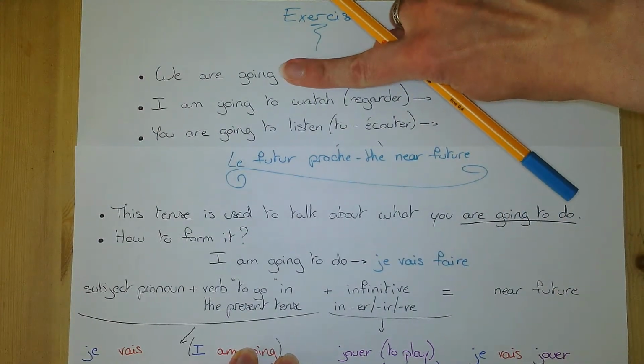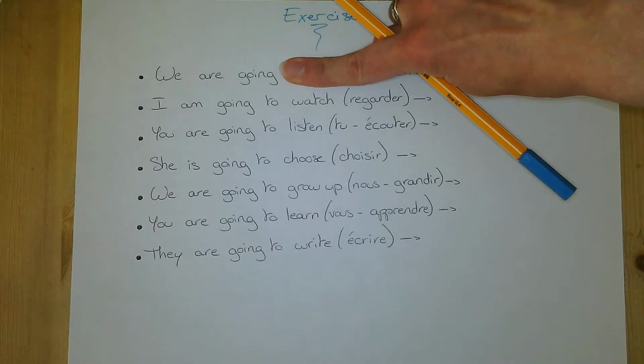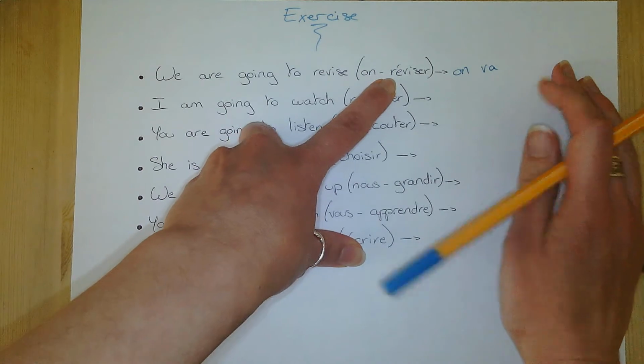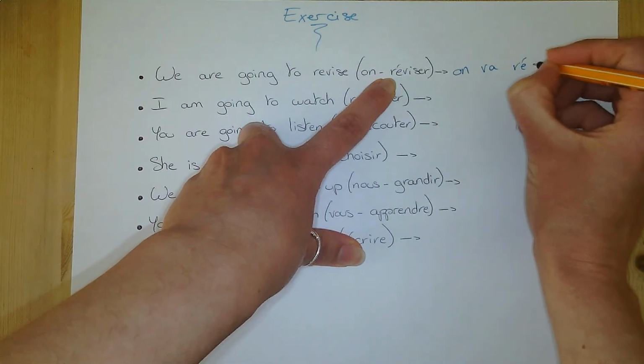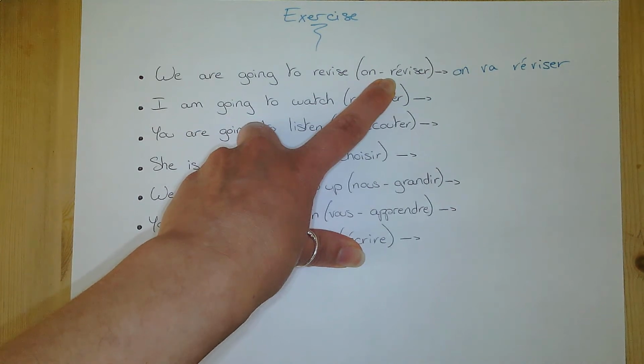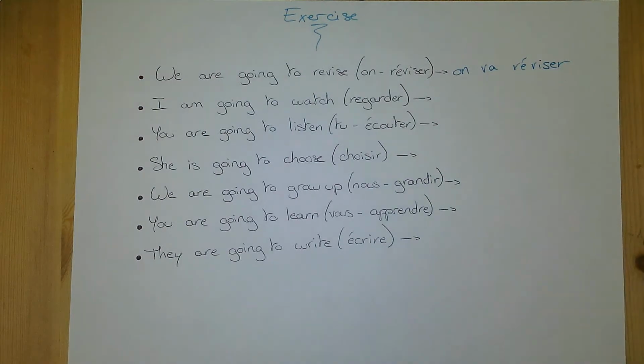So far I've translated that here. And to translate the rest, all I need to do is to copy the infinitive. So on va réviser. And that's it. You've got your near future for that sentence. So take a few minutes, pause the video, and I'll mark the exercise in 5 seconds.